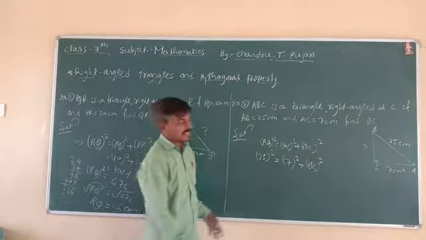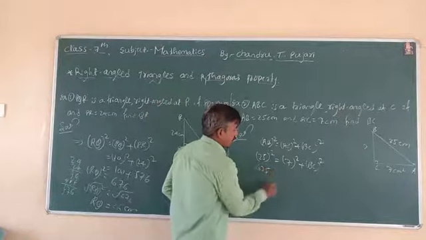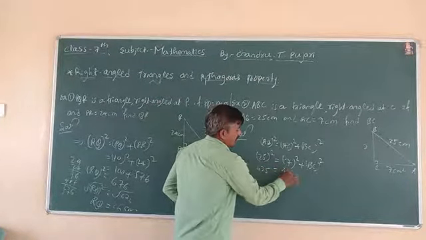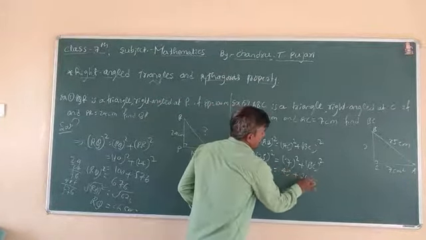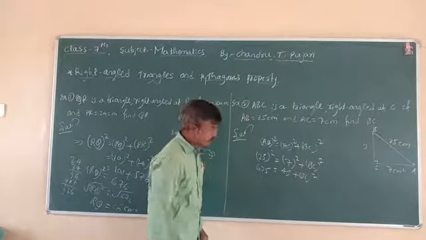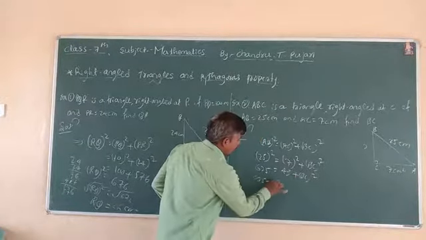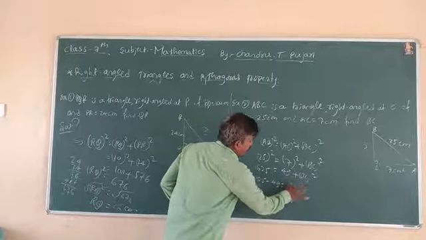25 square means 625, equal to 7 square means 49, plus BC square. So 625 minus 49 is equal to BC square.